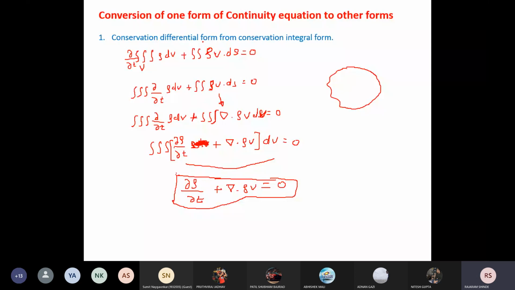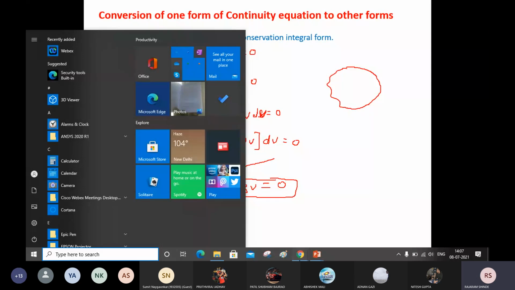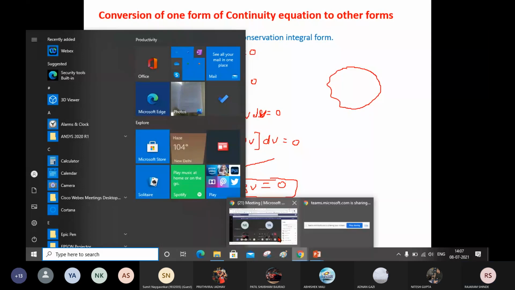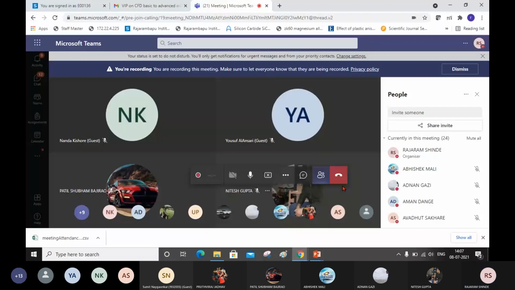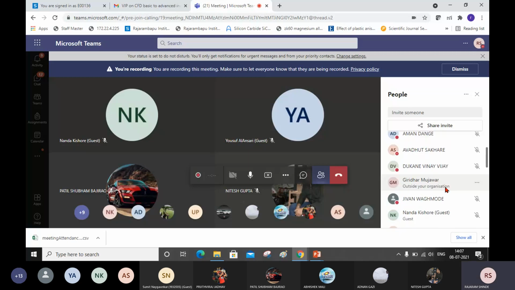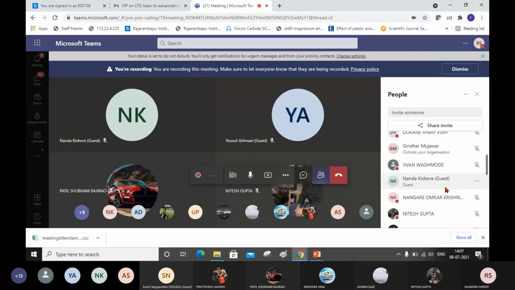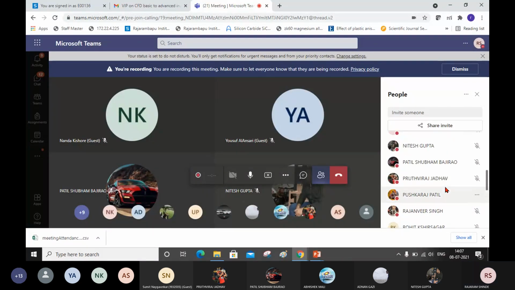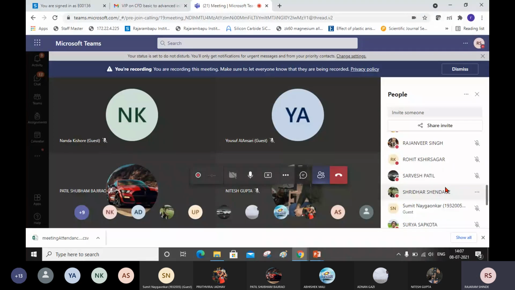Have you got it? Any doubt here? Yes or no? See, here you are not asking doubts, means you are getting everything. Any doubt, Mari sir? Giridhar Mujawar? Yes, sir. Have you got it? Yes, sir.